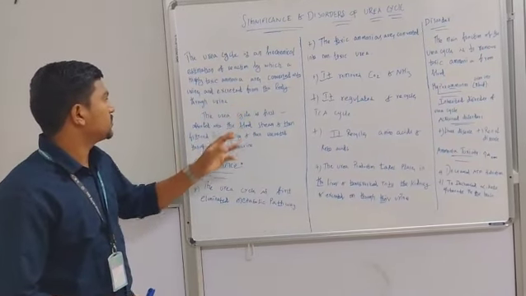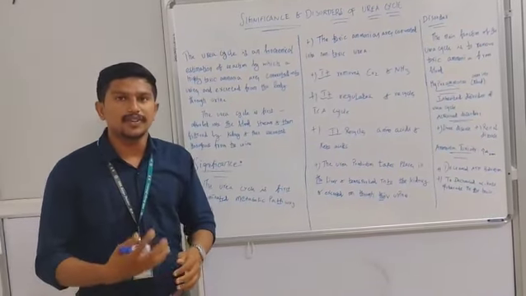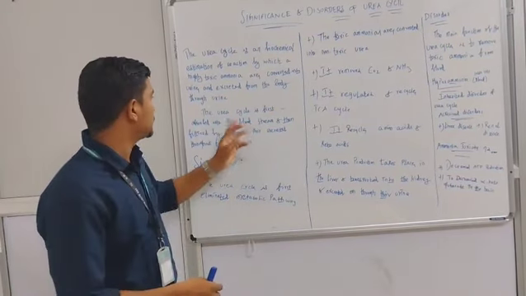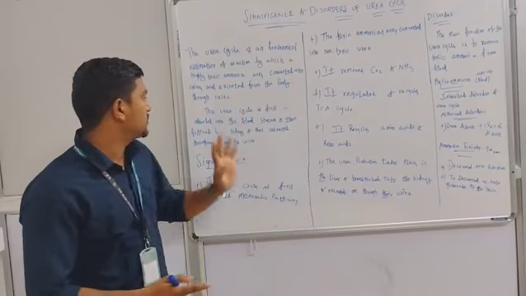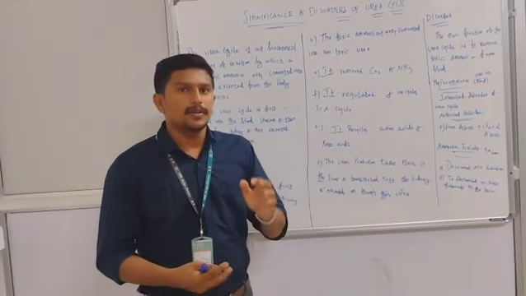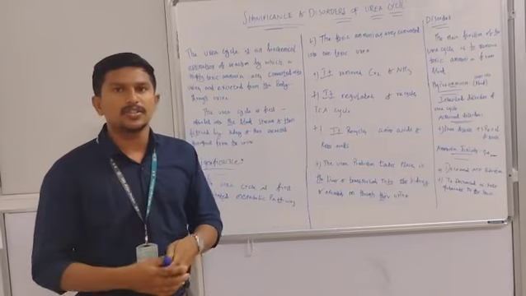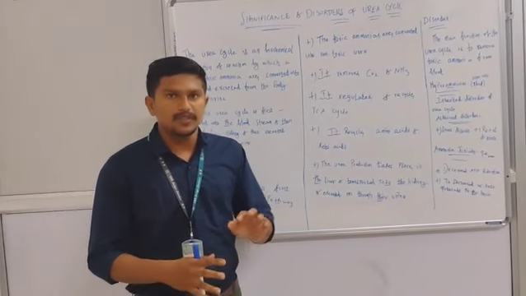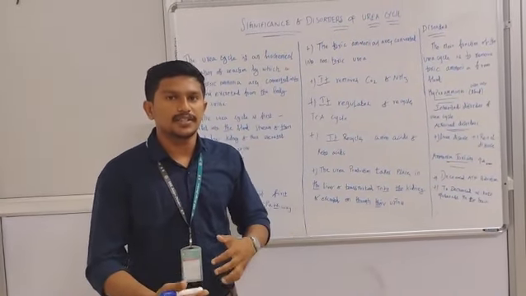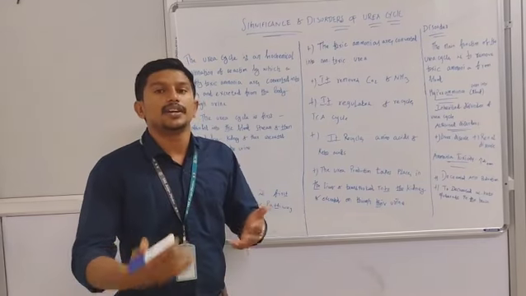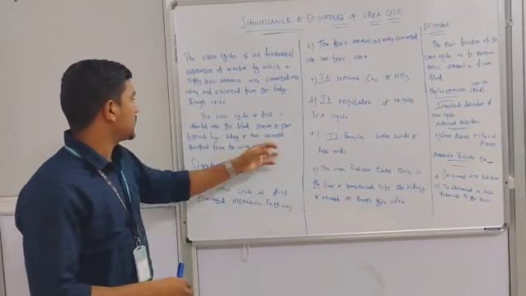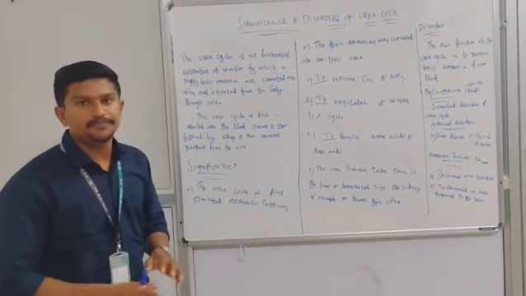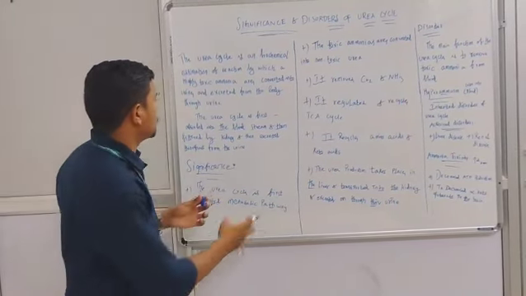The urea cycle is a first eliminated pathway. The urea is first absorbed into the bloodstream, and the next step goes to the kidney, where it is finally excreted from the body through the urine.